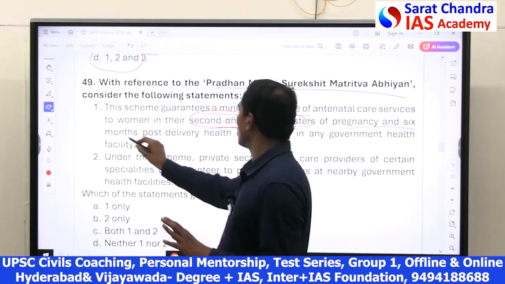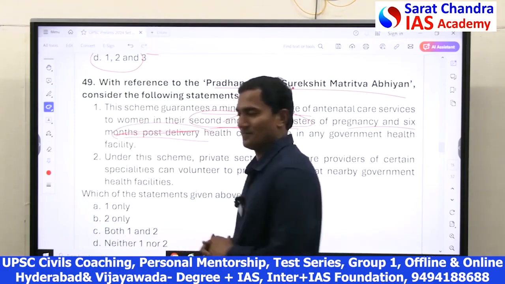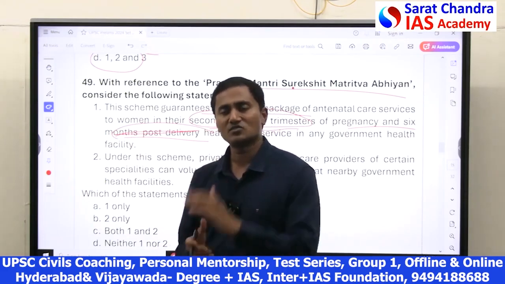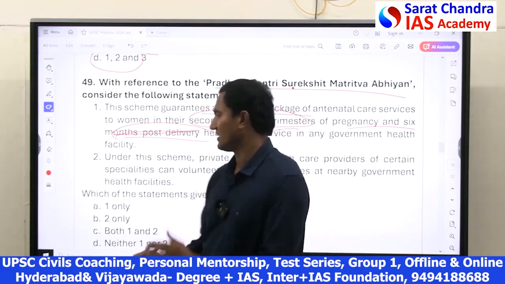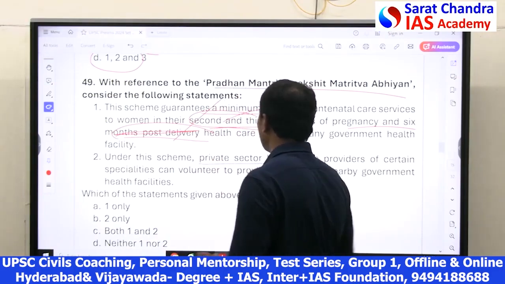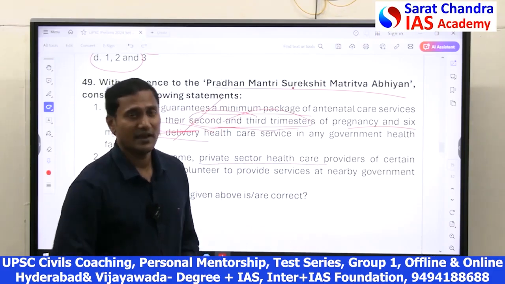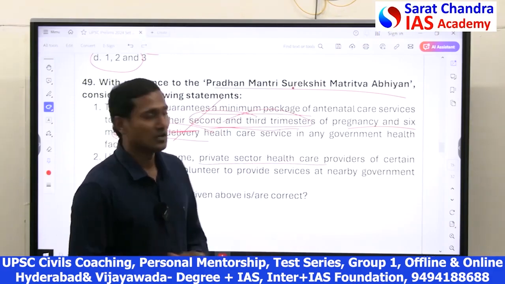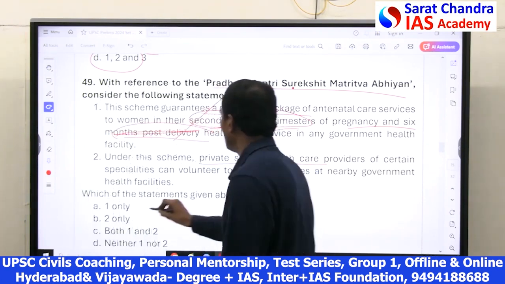And 6 months post-delivery: the post-delivery period is not actually part of this scheme. After delivery, the scheme does not address. The scheme addresses only the 2nd and 3rd trimesters. Hence, this option is wrong. And in this scheme, even private doctors or NGOs can enroll themselves, and they combine with the government hospitals to be a part of this Matritva Abhiyan scheme. Hence, 2 is correct. So, only 2 is correct.